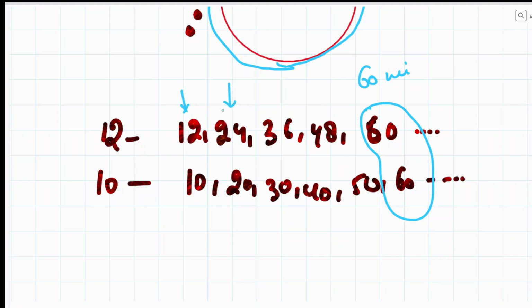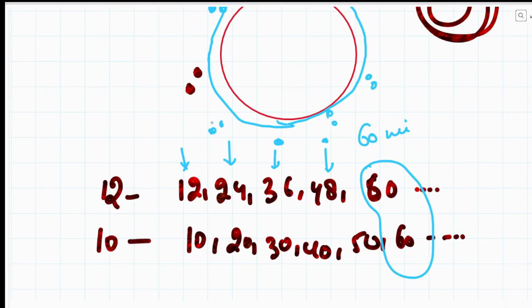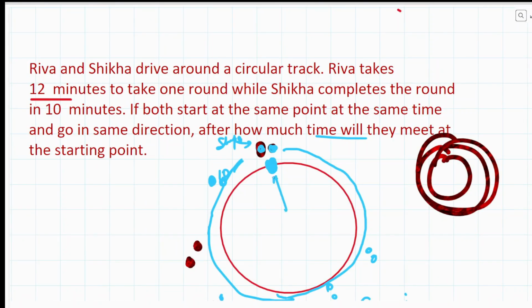Then at the 24th minute, she will be again at the starting point. At 36 minutes, she will be again at the starting point. At 48, she will be again at the starting point. And they both are meeting somewhere over here. Over here, they are passing each other. Actually, Shikha is passing Riva every single time because she is faster. But we need to find out when they meet at the starting point again.